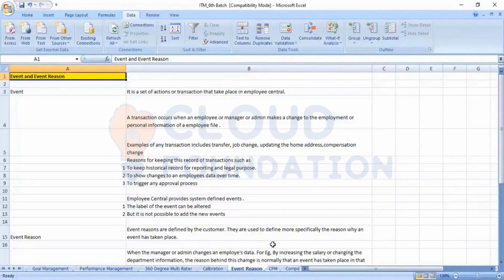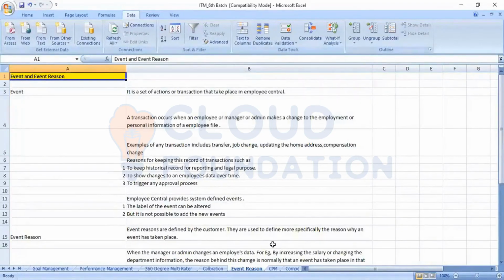A customer can give you any scenario. The customer can say that I want a custom field, and that custom field should be for a particular country. When the HR admin goes into an employee profile, that custom field should be editable. When the employee goes into his employee profile, that custom field should be in read-only mode.